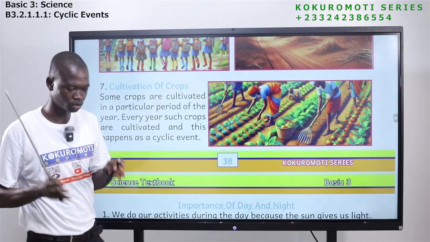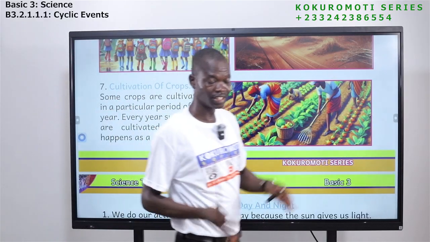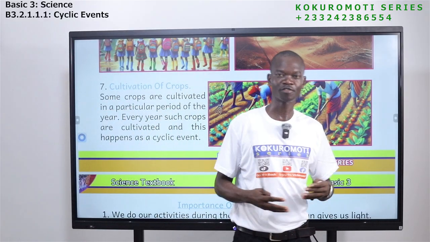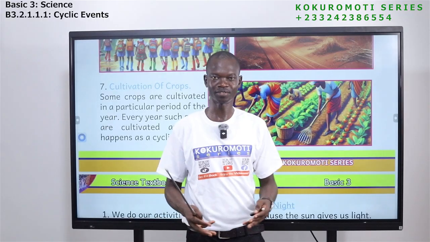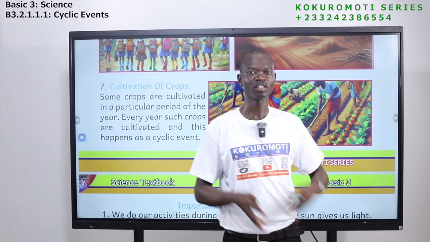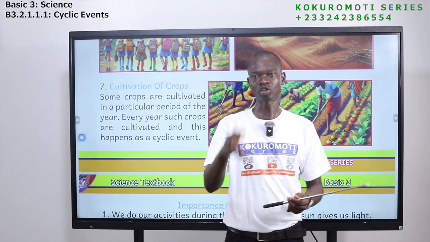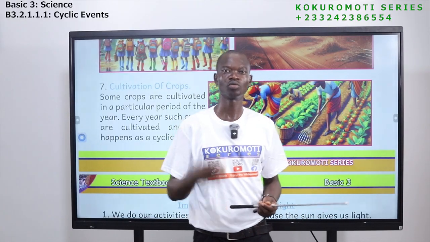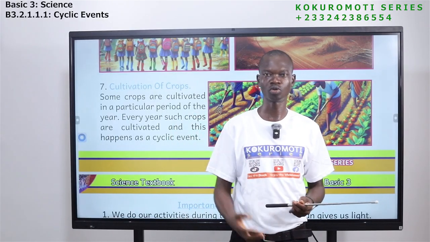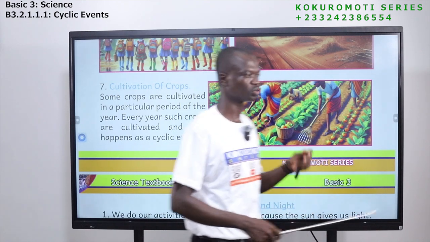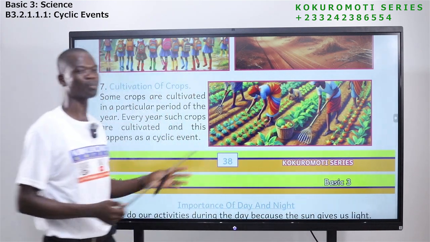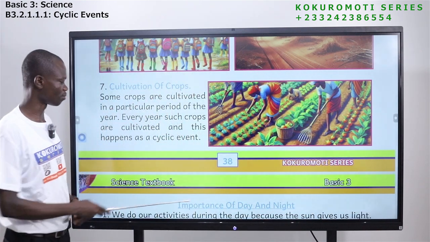Okay, so cultivation of crops is also one of the things that happen in a cyclic manner. So if you start in the rainy season, let's say you have plantation, you have crops that you want to cultivate, and you start it in the rainy season, you see that every year we start it during the rainy season, because that is where the crops will get what? Water to grow and grow well. Okay, so cultivation of crops also happens in what? In a cyclic manner.